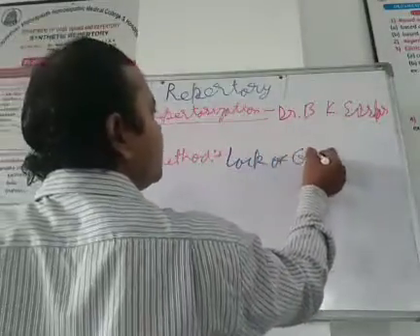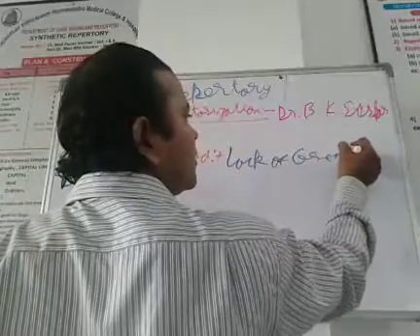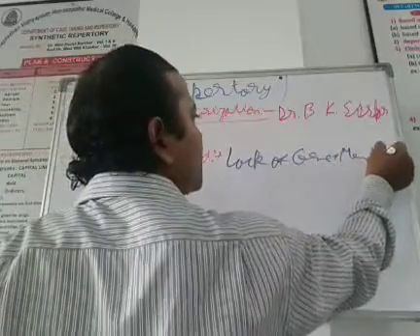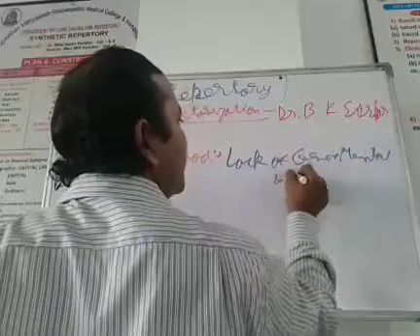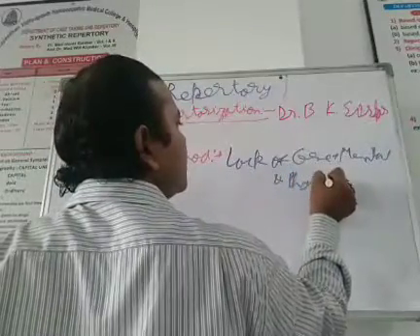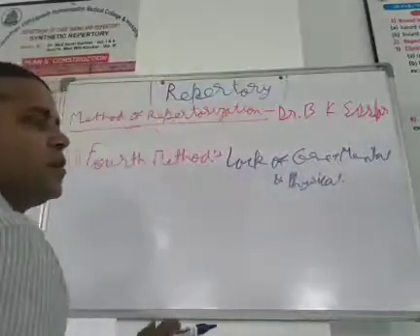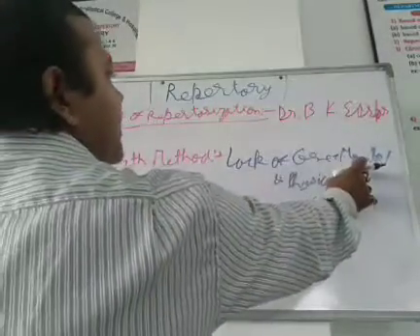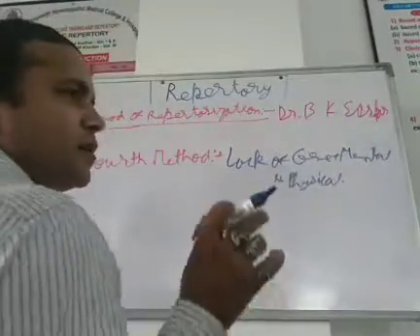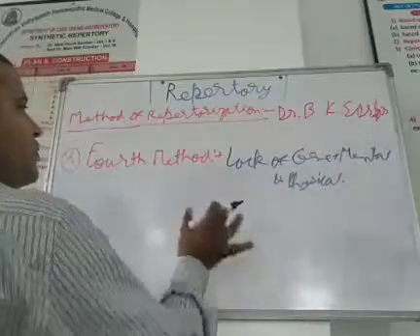Lack of general, both mental and physical. So a case which is lacking mental and physical general, both types of general.